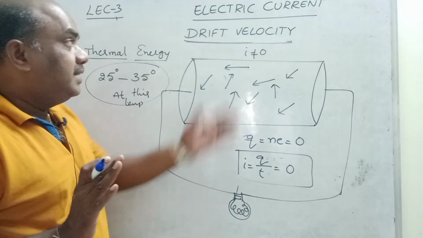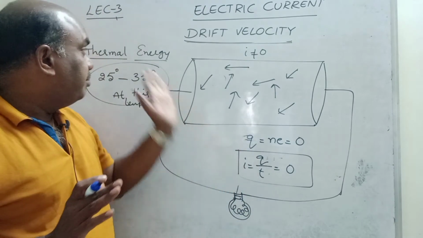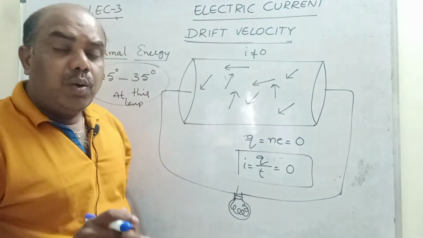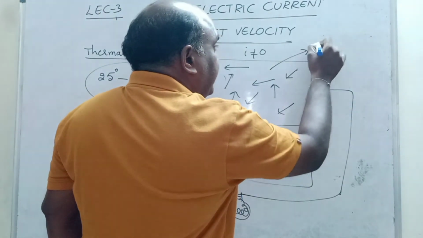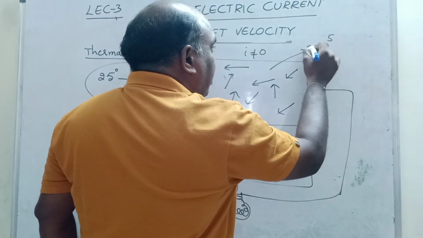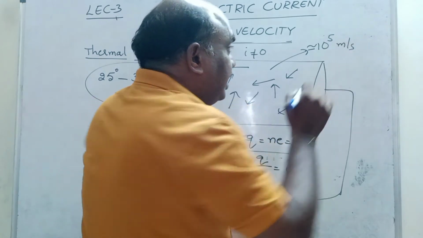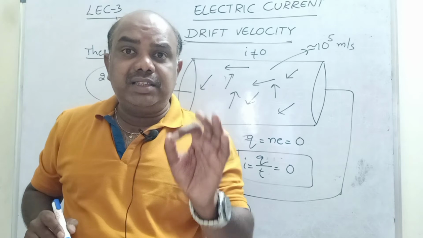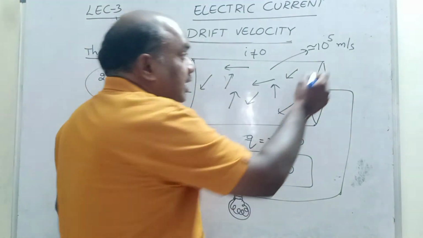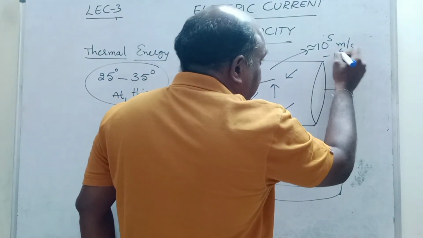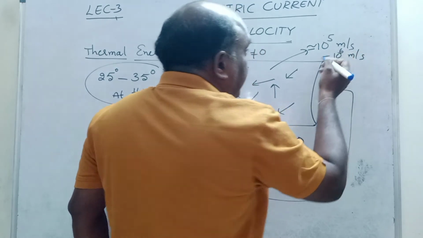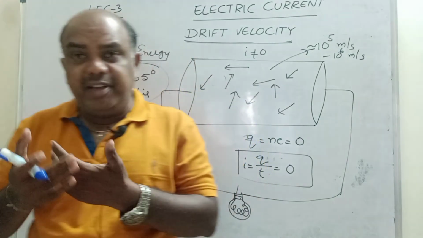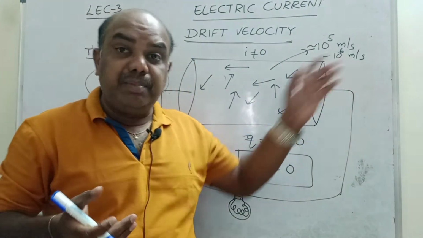Understand, children? Because of thermal energy, this is the average speed of electrons. What is the speed of an electron? You know, approximately 10 power 5 meter per second. Each second 1 lakh meters. The average speed of an electron is 1 lakh. Sometimes it is approximately 10 power 6 meter per second also. That means 1 lakh to 10 lakh. The speed of the electron varies from 1 lakh to 10 lakh meter per second.